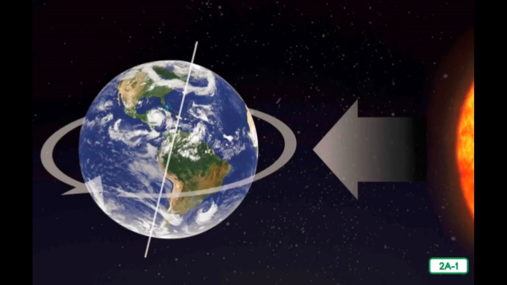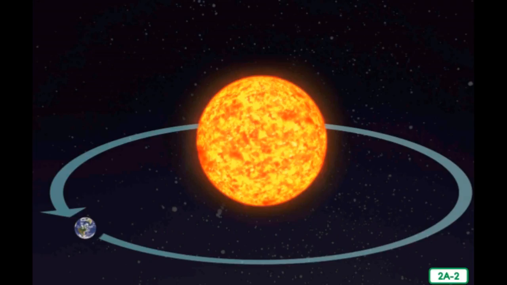Sunlight hits our planet and moves across it from east to west. This is why we see the sun rising in the east and setting in the west. Sunset eventually occurs when certain parts of the Earth turn or rotate away from the sun, and nighttime begins. This cycle continues over and over.